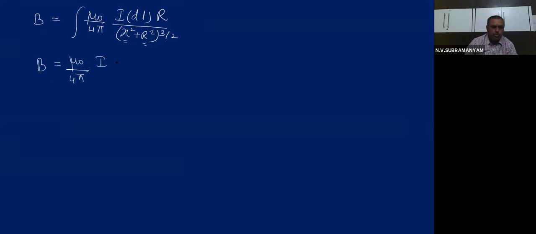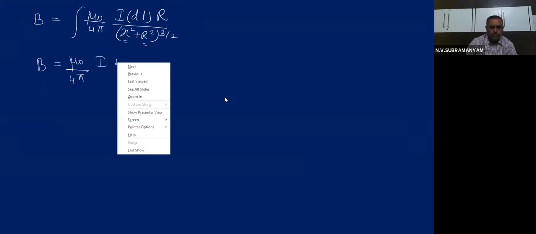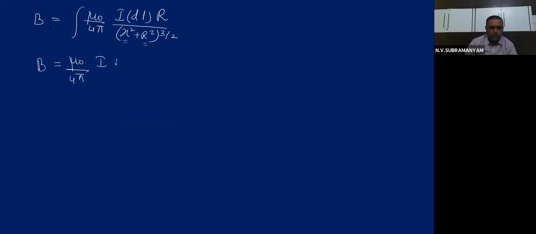Mu 0 by 4 pi, capital I into capital R by x square plus r square whole to the power of 3 by 2, into integration dl will remain, and you know integral dl will be nothing but the length of that circle, and the length of the circle is 2 pi r.